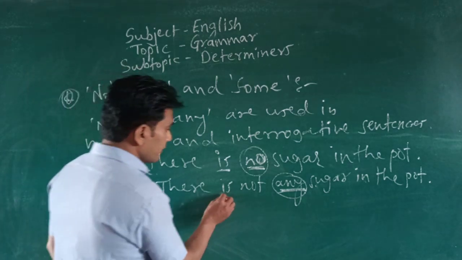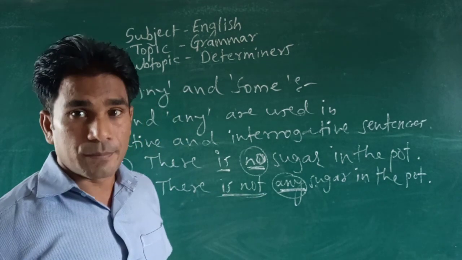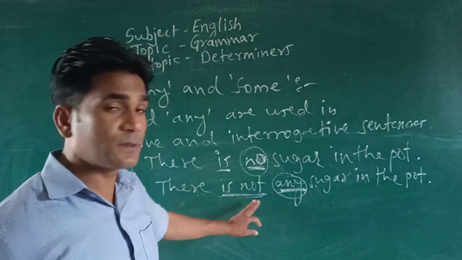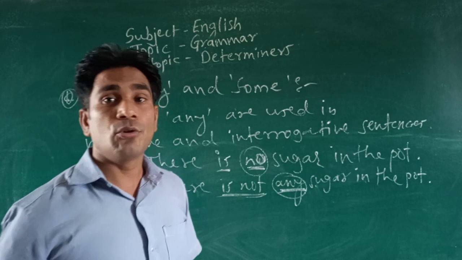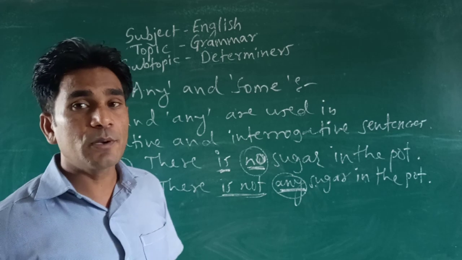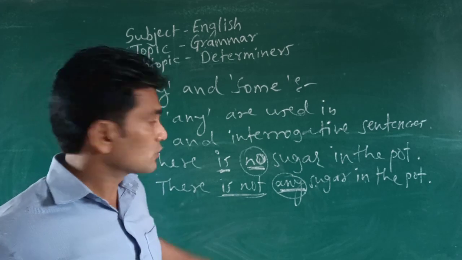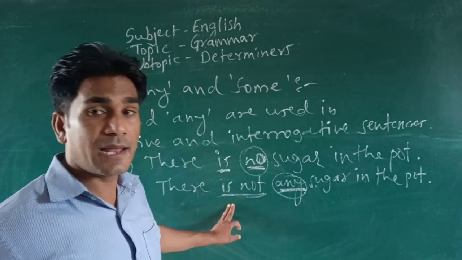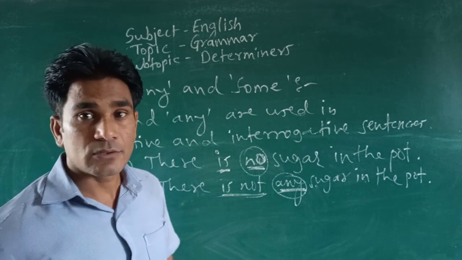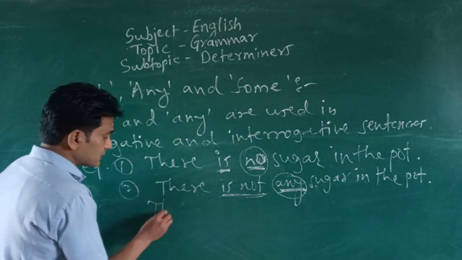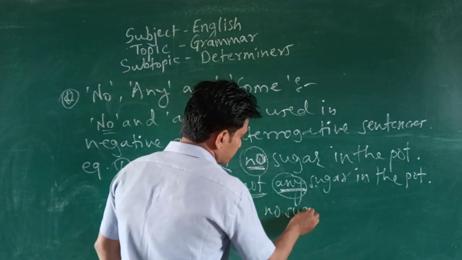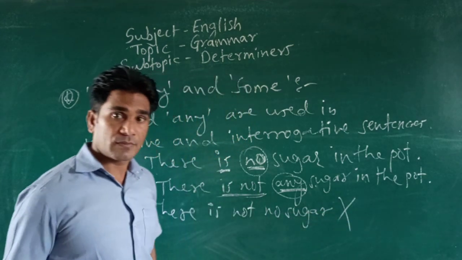So you must know if there is a negative verb, isn't or is not, you cannot use no there, but only any. That means here I am talking about the helping verb. If the helping verb is without not, then no. If the helping verb has not, then any. You cannot say: there is not no sugar. This will be wrong.